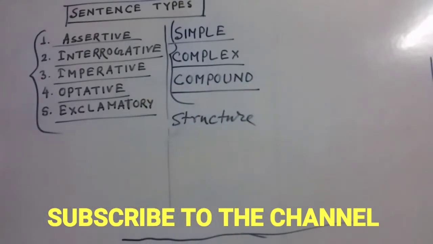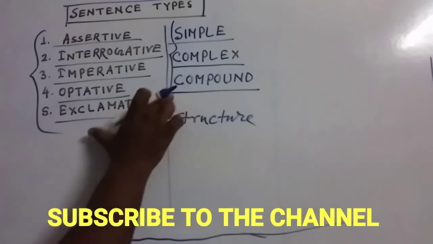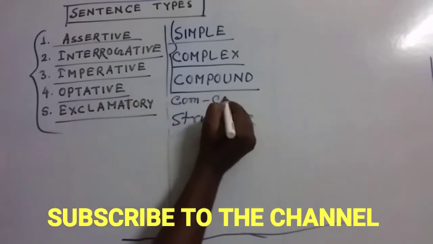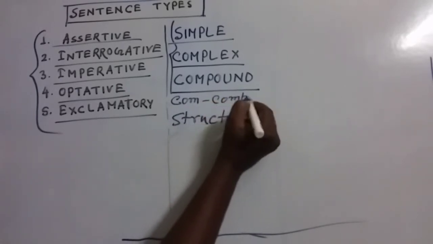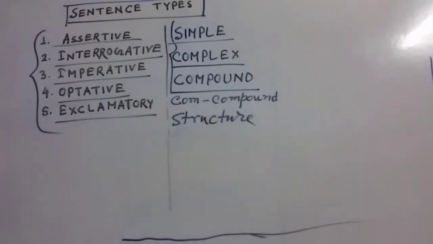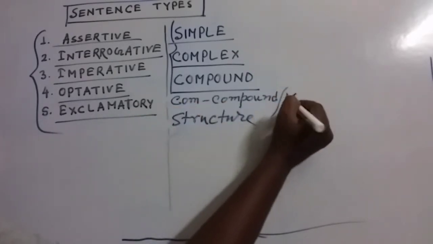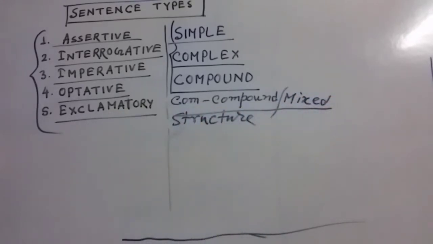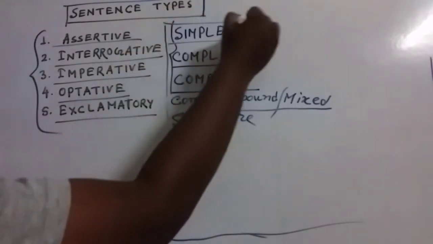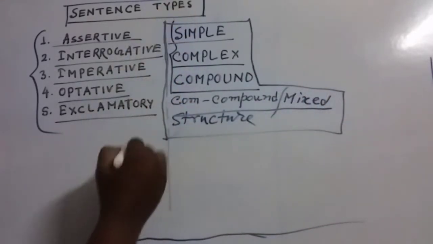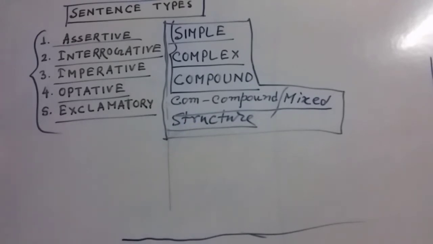Actually, my dear friends, there is another part which is called complex compound, or it can be called compound complex, or even mixed sentences. But basically it is divided into 3 parts. Today we are going to focus on this section, that means the classification of sentences according to the structure.